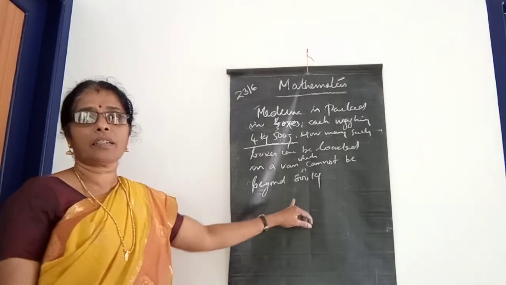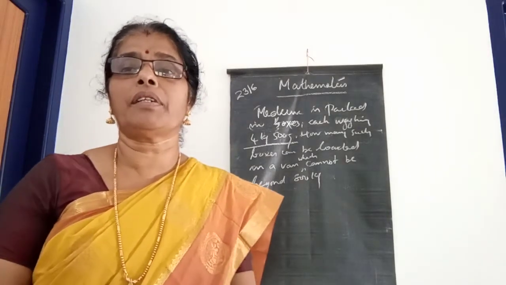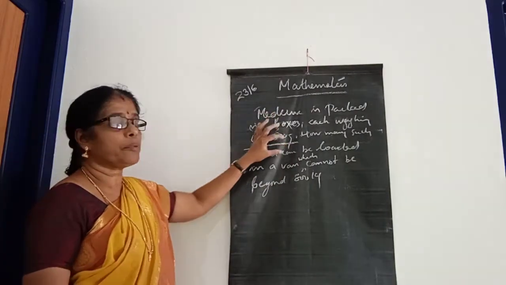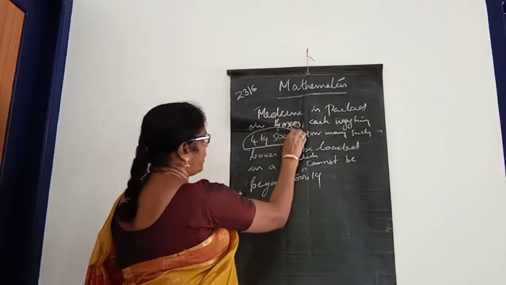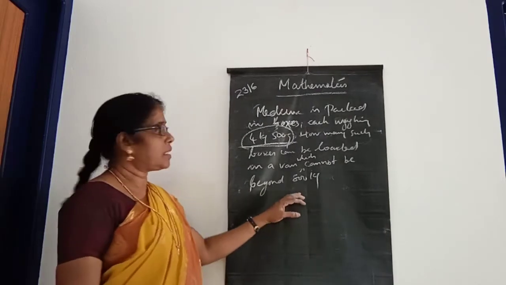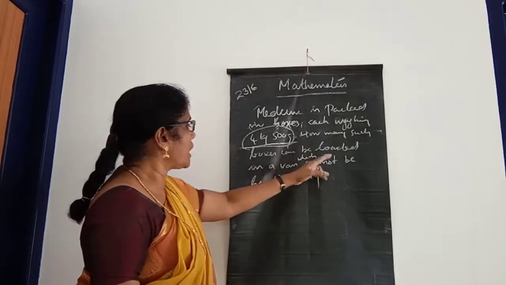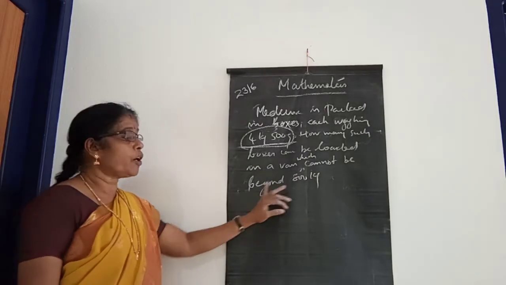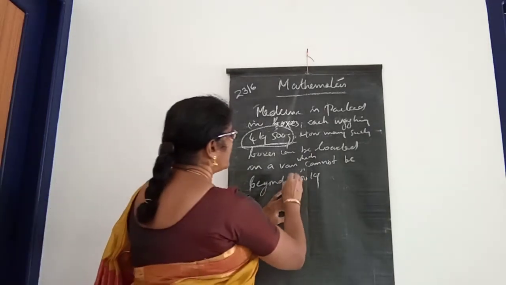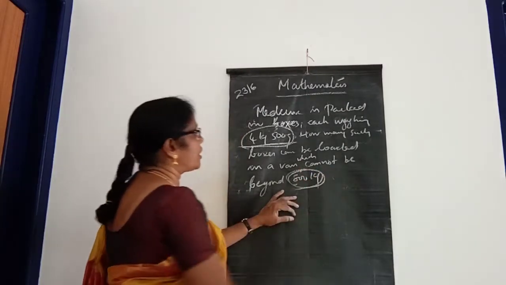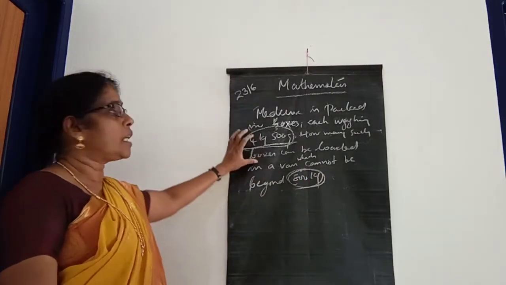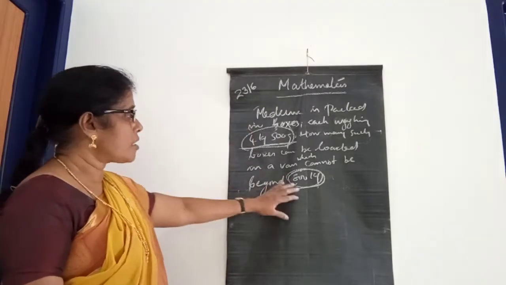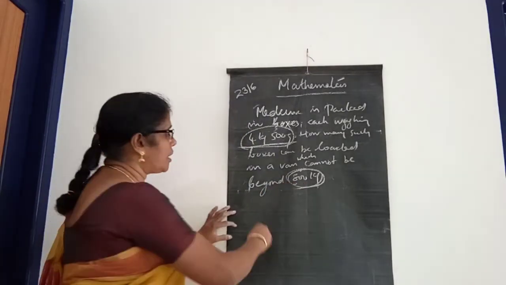This is just like how many shirts we stitch from that 40 kilogram. Likewise this one also. The weight of the box is 4 kilogram and 500 gram, and the boxes are loaded in a van that cannot go beyond 800 kilogram. So you have to convert kilogram and gram into gram, and this 800 kilogram also into gram.